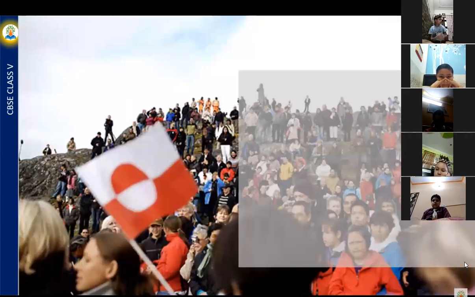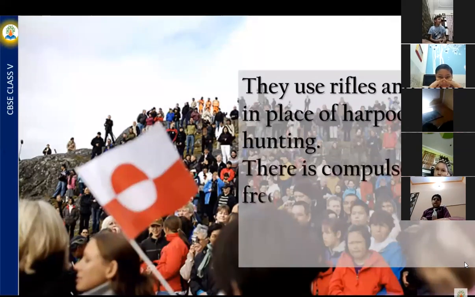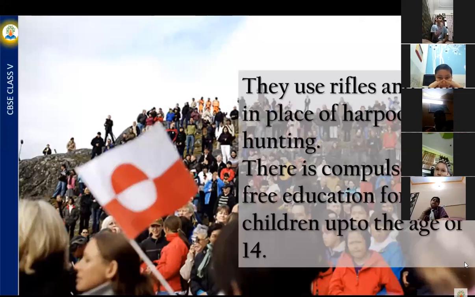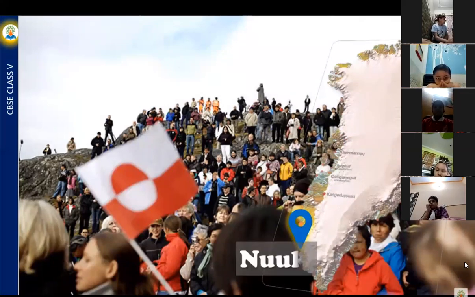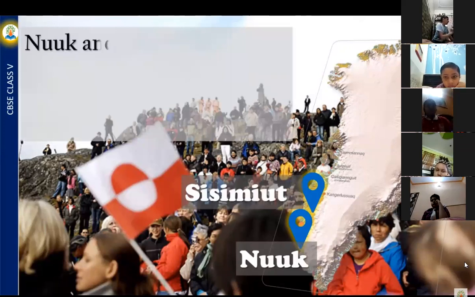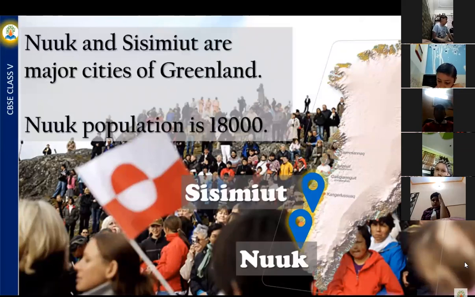They use rifles and guns in place of harpoons for hunting. There is compulsory and free education for children up to the age of 14. Nuuk is the capital of Greenland. Nuuk and Sisimiut are major cities of Greenland. Sisimiut is a major city. The population is 18,000.